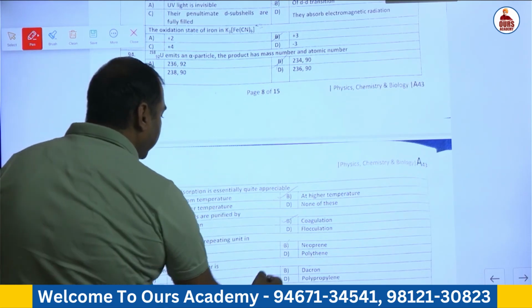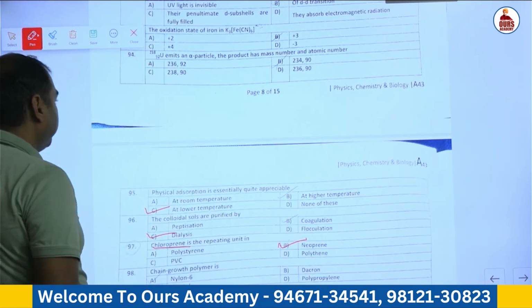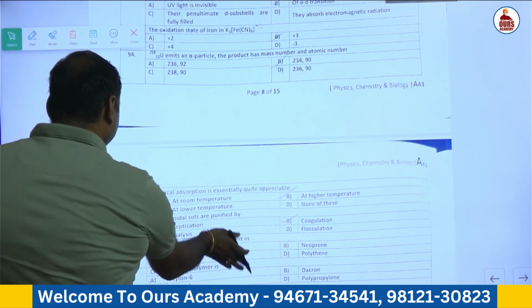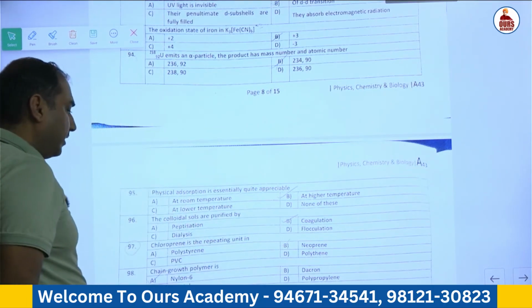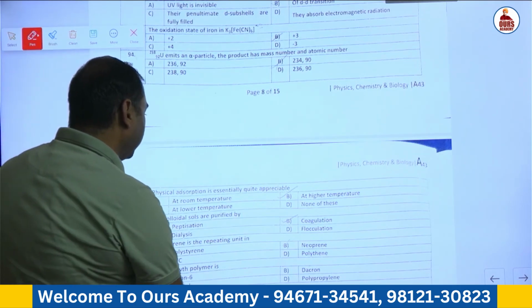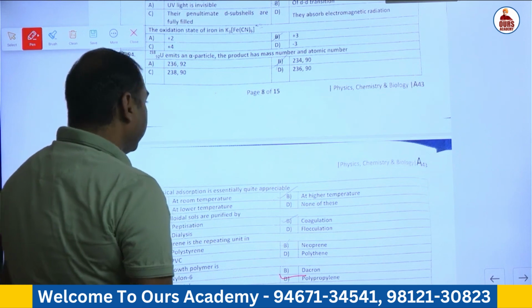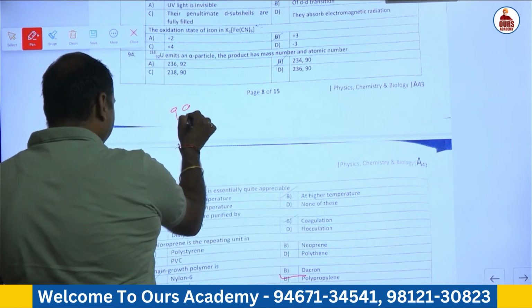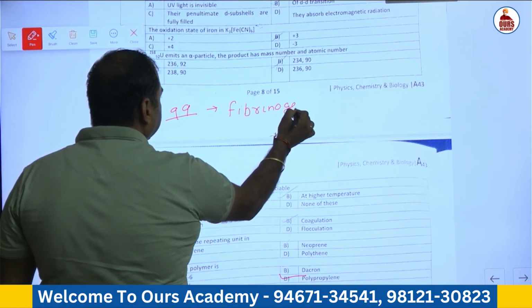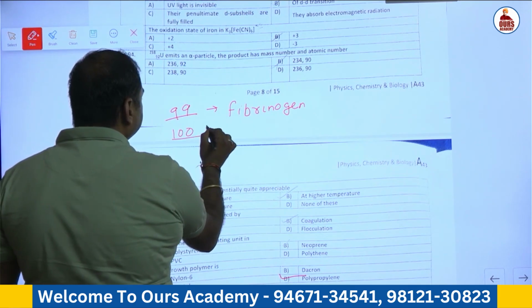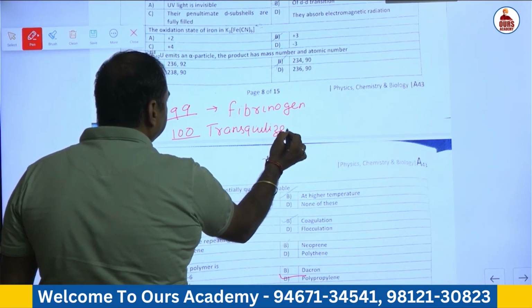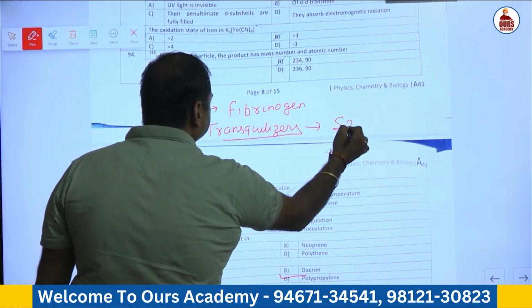Chloroprene is the repeating unit of synthetic rubber, that is neoprene. Chain growth polymer, in which the monomer unit combine with each other to form a polymer but does not lead to the formation of any side product, that is chain growth polymer. Correct answer is polypropylene. 99. The protein responsible for the blood clotting is fibrinogen. And in case of 100 question, which one is tranquilizers? Mild mental disorders are cured, they behave like sedatives, and the correct answer of 100 is Seconal.